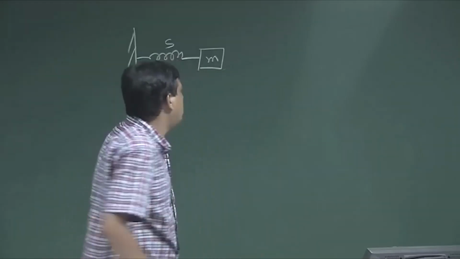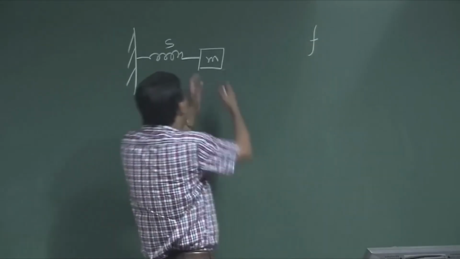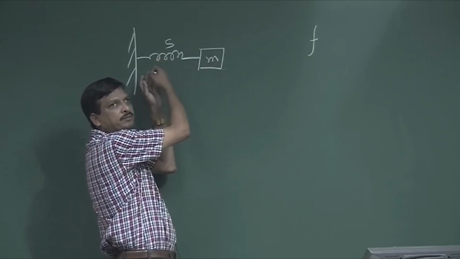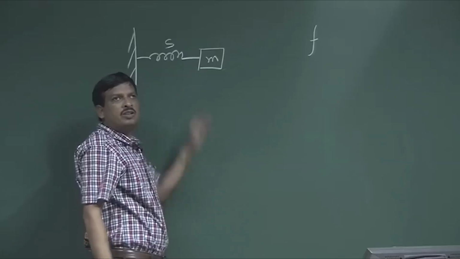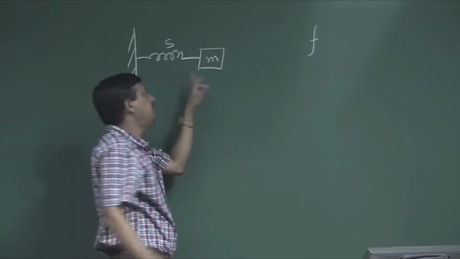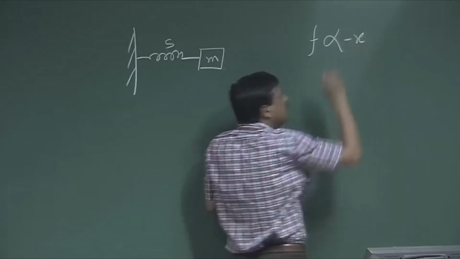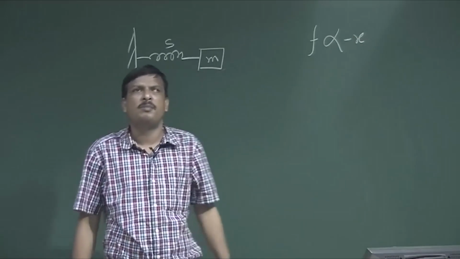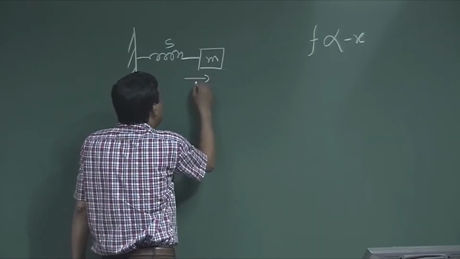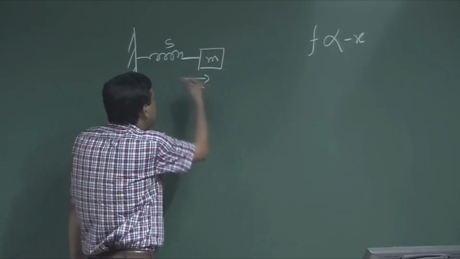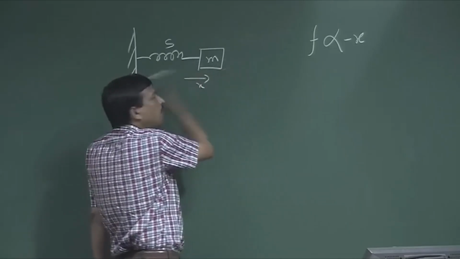As per Hooke's law, if I apply a force or deform the spring, it starts oscillation. That force is proportional to the displacement x of the mass. If I move the mass to this side and release it, it will vibrate.